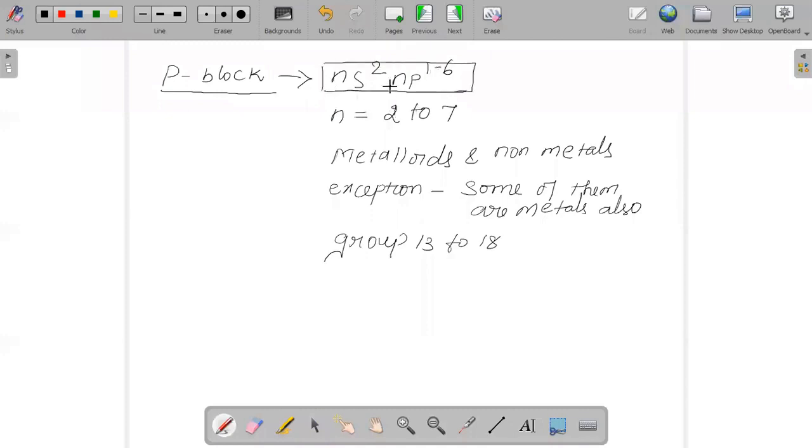The general electronic configuration of your s block, p block, d block and f block. For each block, you should know the general electronic configuration. It is asked in exams.